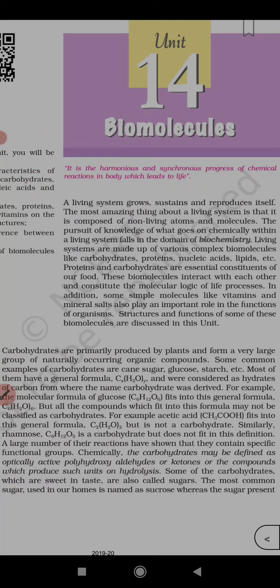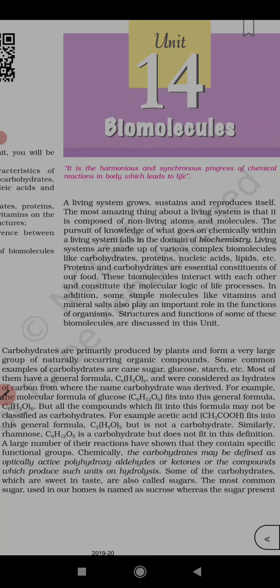For example, the molecular formula of glucose is C6H12O6, which fits into the general formula C6(H2O)6. But all the compounds which fit into this general formula may not be classified as carbohydrates.